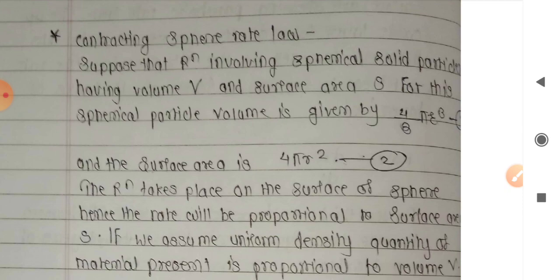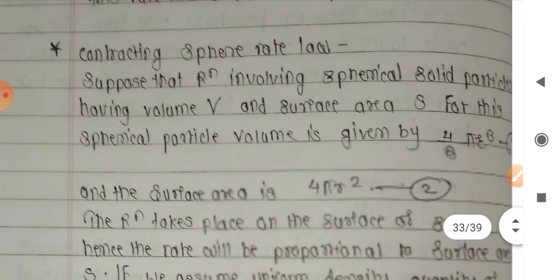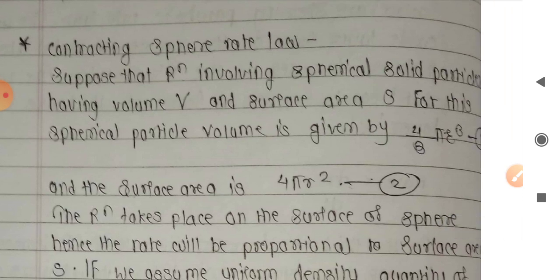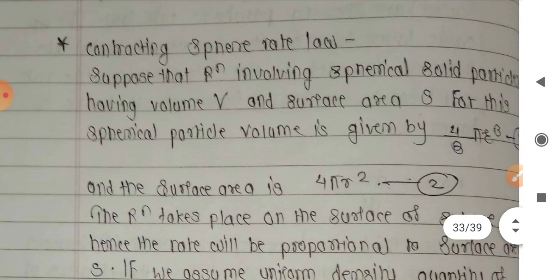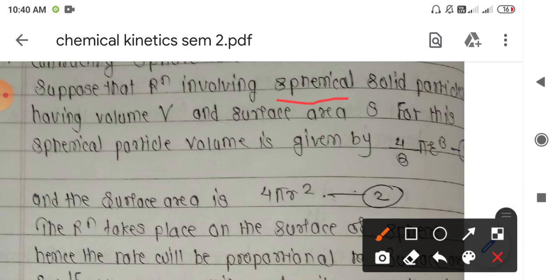Now the next type of rate law is the contracting sphere rate law. In the contracting sphere rate law, we simply consider that the particles reacting in the given reaction are spherical solid materials, that is, the particles have spherical shape. One more assumption is made: the density of all the reacting particles is uniform throughout the mixture. So two assumptions are made to construct this rate law: first, the particles are solid spheres, and second, the density of the particles is the same throughout the mixture.